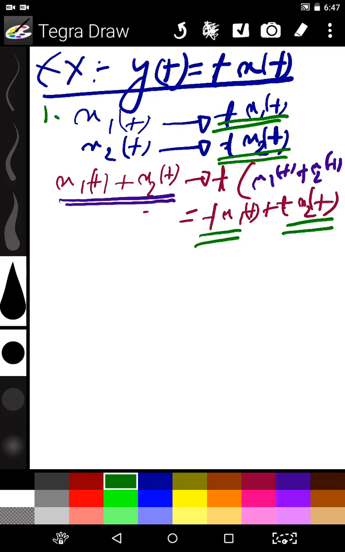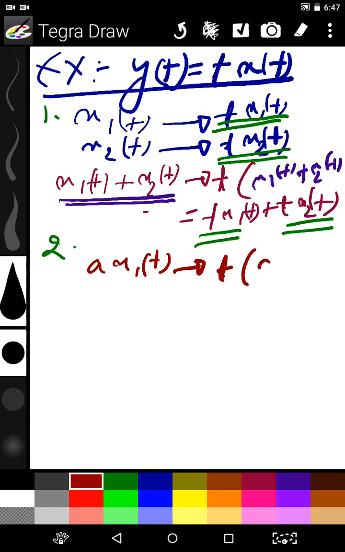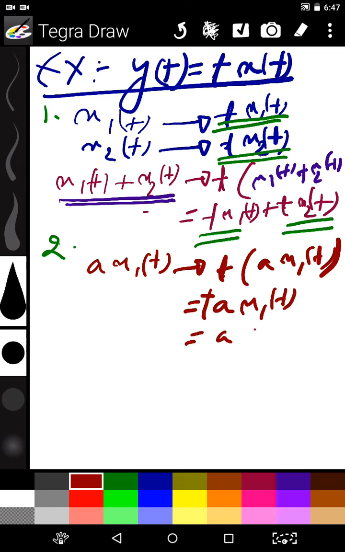That is the first step. Second step, the scaling property. Let's say we gave a times x1(t) to the system. The output will be t into a x1(t), that is equal to a into t x1(t).